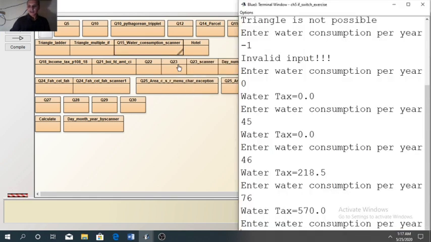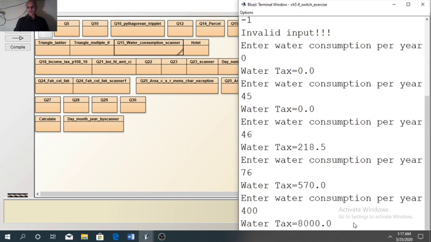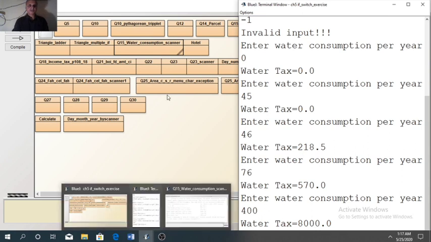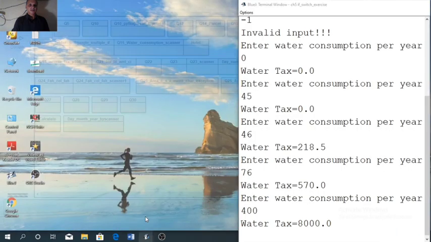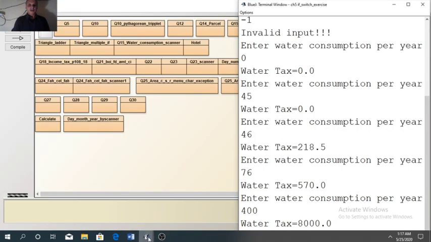So like this it will work. Suppose we enter 400. For 400 it is calculating 8000. See what was the last slab.